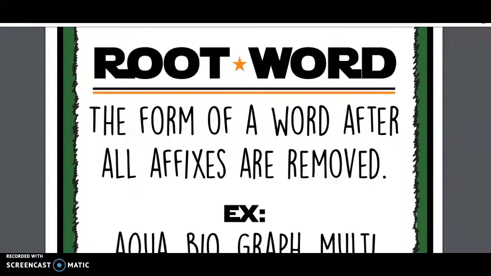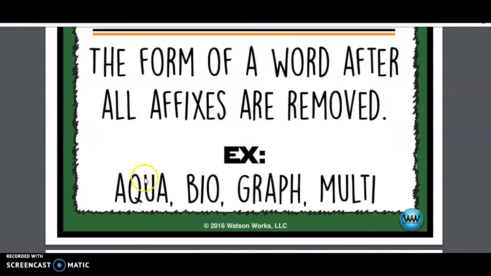For today's word study, we are going to review some of the different prefixes and suffixes that we have learned. So starting with a root word, the definition of a root word is the form of a word after all affixes are removed. So it is the word without the prefix or suffix. For example, aqua, bio, graph, or multi.